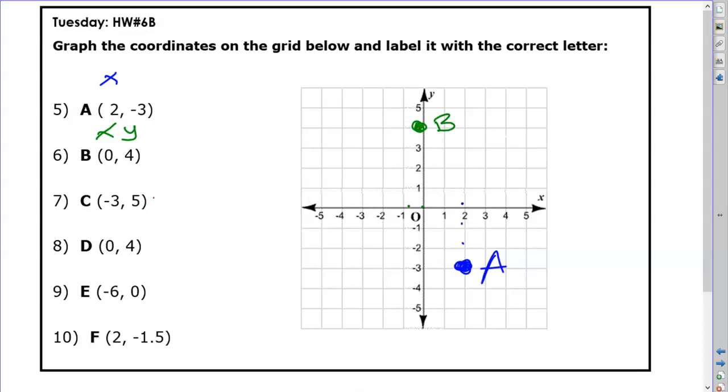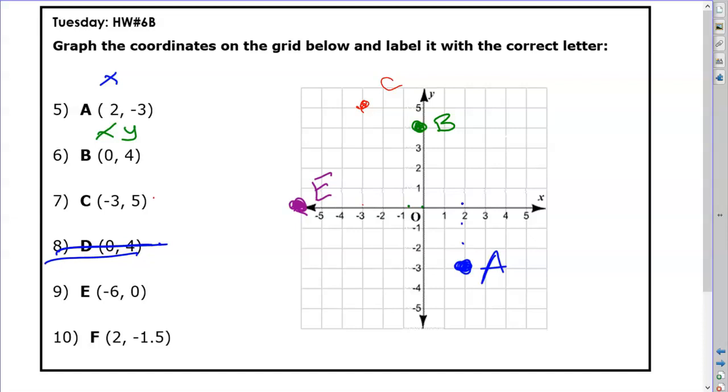C is -3, 5. So from the origin, 3 to the left, that's -3, and then 5 up. So that would be here. That's letter C. And now letter D is 0, 4. Oh, I did this one already. Alright, let's do letter E. -6, 0. So -5, -6, and 0 up or down. So that one's right there on the axis.